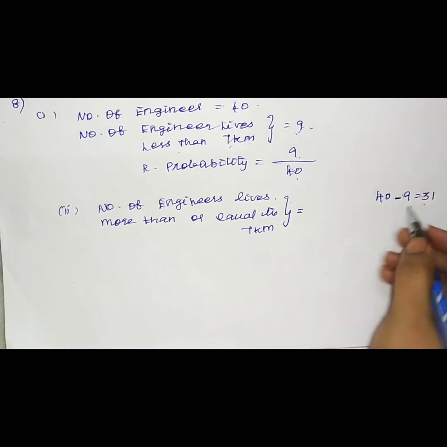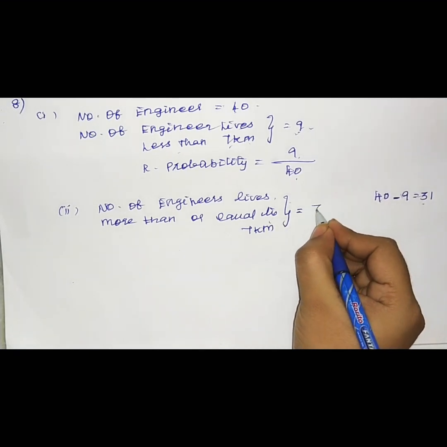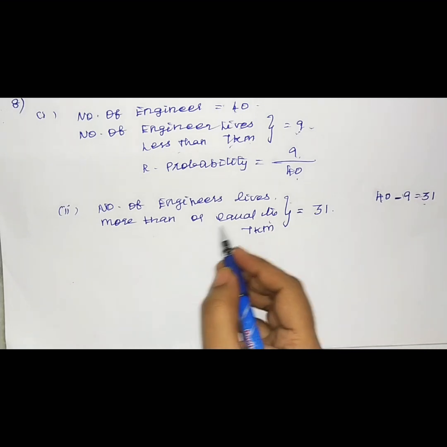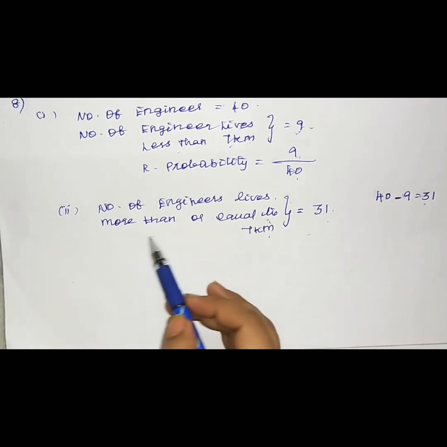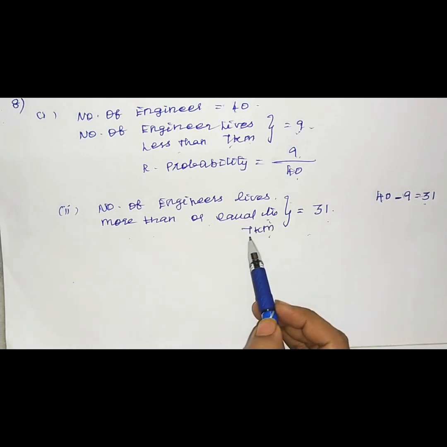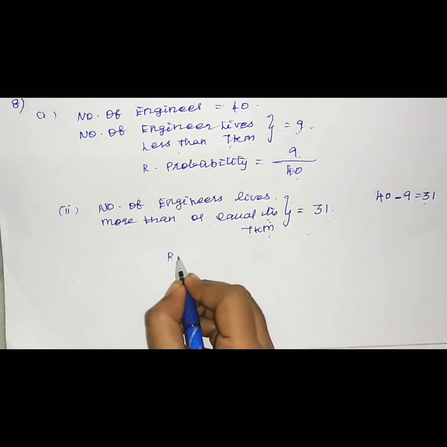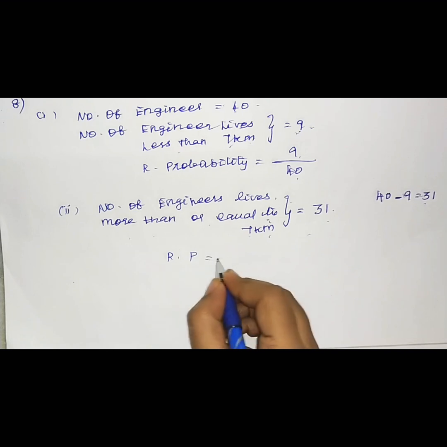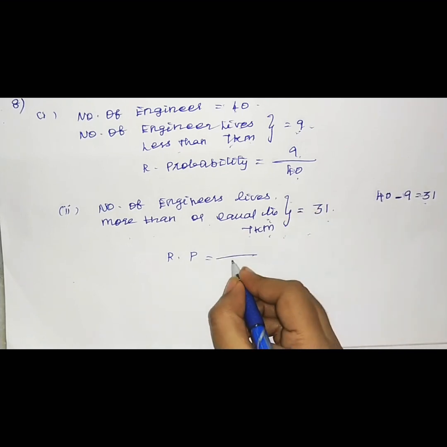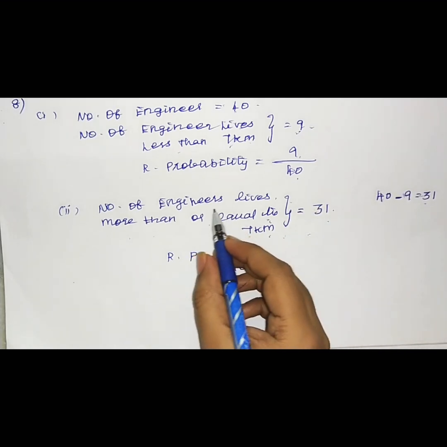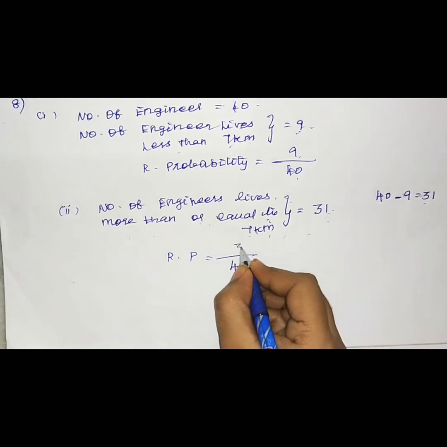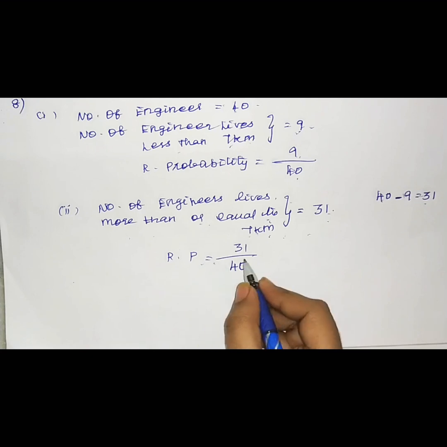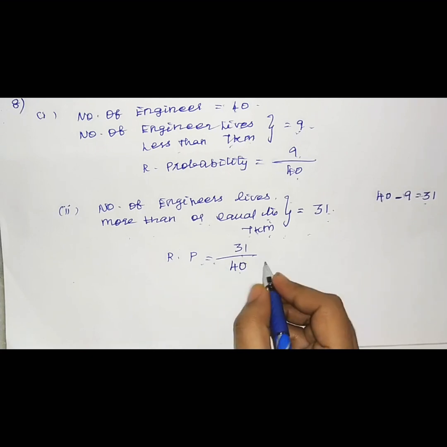So 31 engineers live more than or equal to 7 kilometers. Therefore, the required probability equals the total number of engineers, 40, and the number of engineers at 7 kilometers or more, 31. So the required probability is 31 divided by 40.